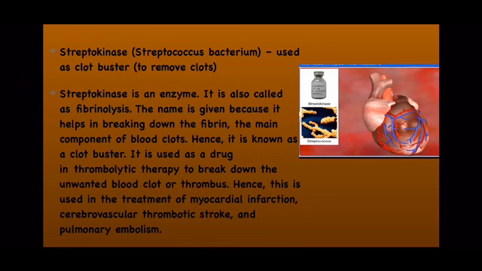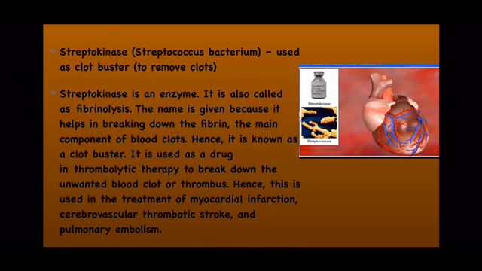So streptokinase is prepared from a bacterium which is said to be the Streptococcus bacterium, right? It acts as a clot buster, very, very important for your examination. So this streptokinase is used as a clot buster. What does that actually mean? Sometimes what happens in your heart, the clot formation takes place somehow due to some abnormality or improper functioning of your body.